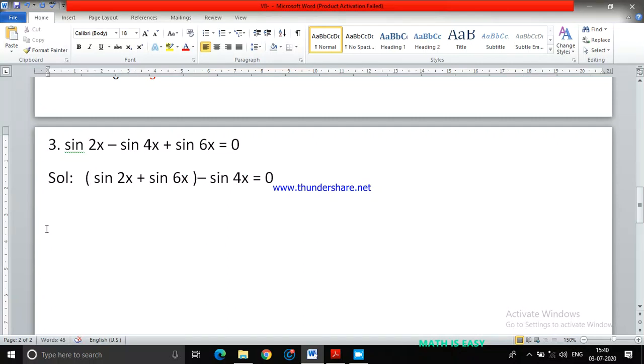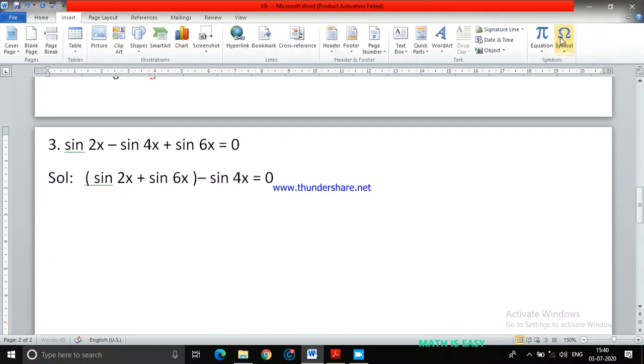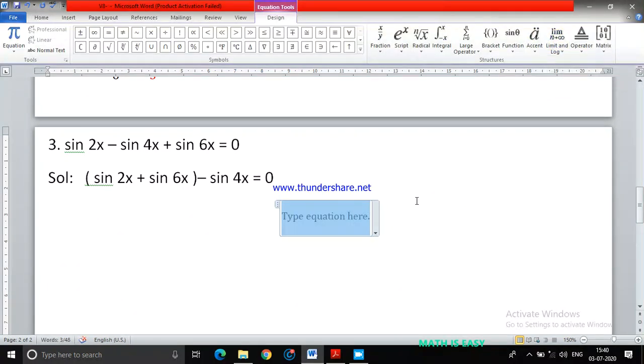There is a reason why I am putting them in the bracket. So this is in the form of sine A plus sine B formula. Does anyone remember the sine A plus sine B formula? Sine A plus sine B formula is 2 sine, or better, let me insert the equation. It will come as